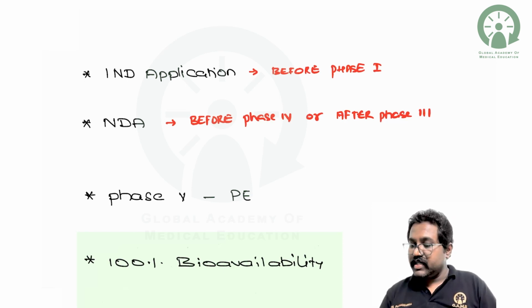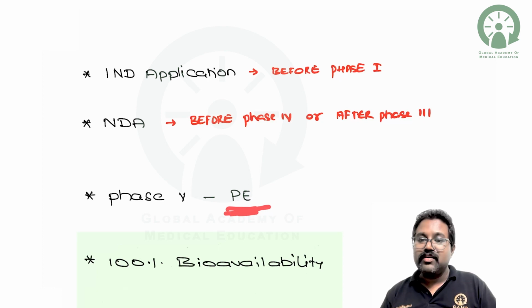It is also called pharmacoepidemiology. Pharmacoepidemiology is called the phase 5 clinical trial. Phase 4 will be post-marketing surveillance.